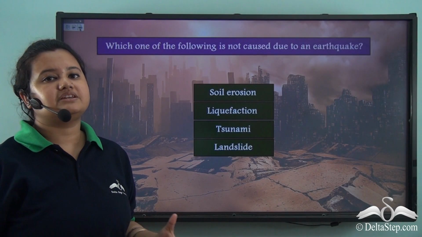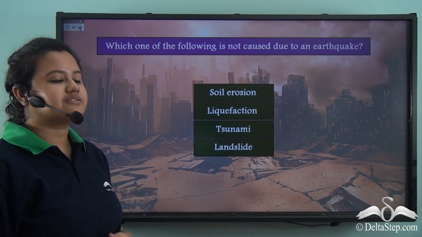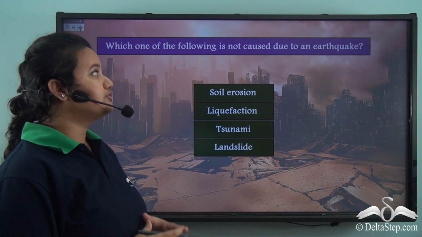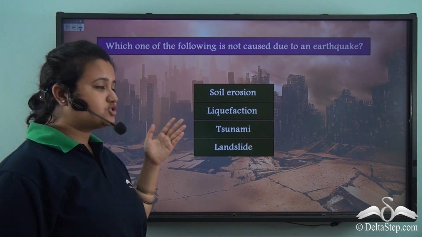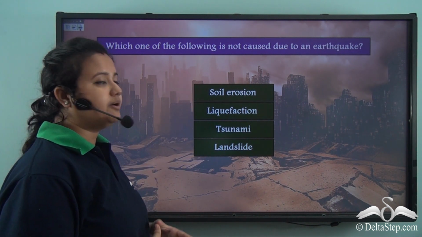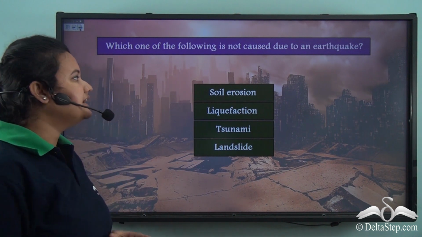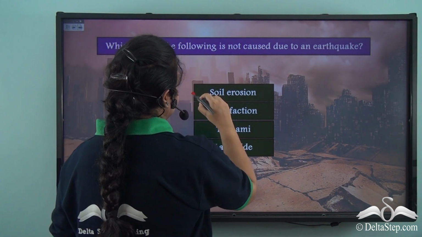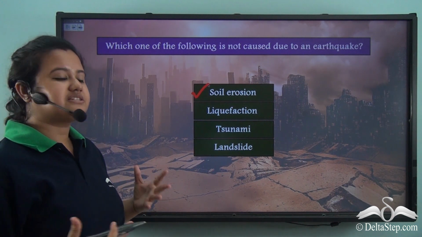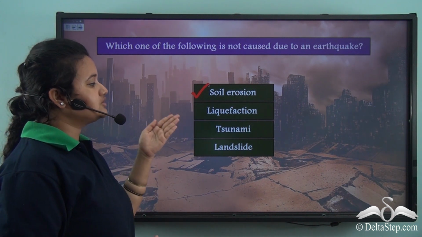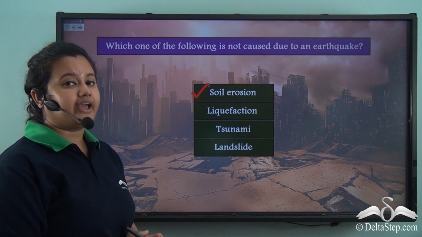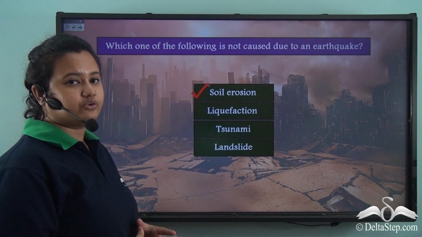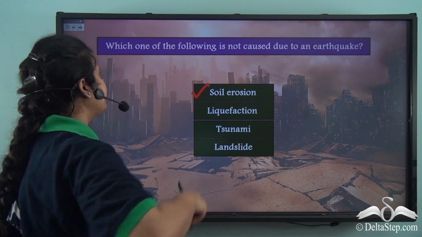Now, before we proceed with our lesson, can you help me answer this question? Which one of the following is not caused due to an earthquake? Is it soil erosion, liquefaction, tsunami or landslide? Well, the correct answer is soil erosion, because we just discussed that liquefaction, tsunami and landslides are the destructive effects caused by an earthquake, while soil erosion is not caused by an earthquake.